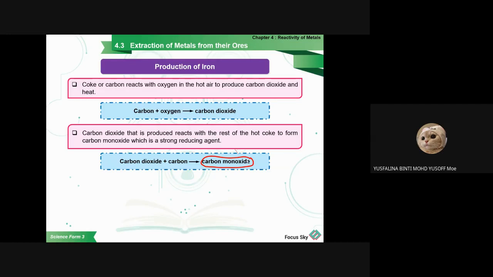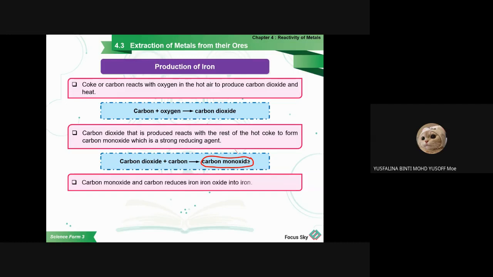A strong reducing agent means it will take the oxygen from the iron ore, so it leaves only the iron there. It will take the oxygen from the iron oxide, and after that only iron will be left. So let's see the equation. The carbon monoxide and carbon reduce the iron oxide into iron.